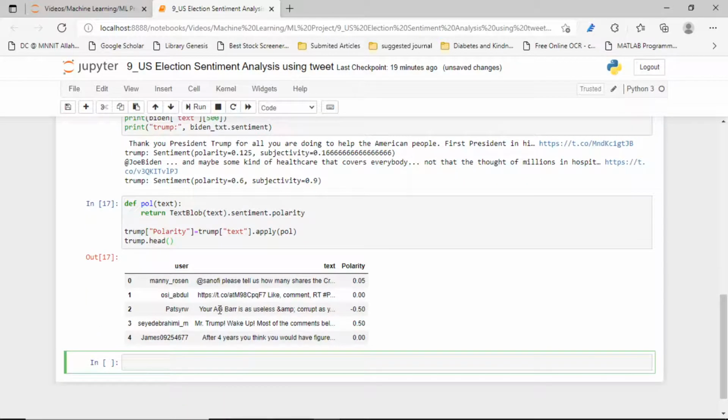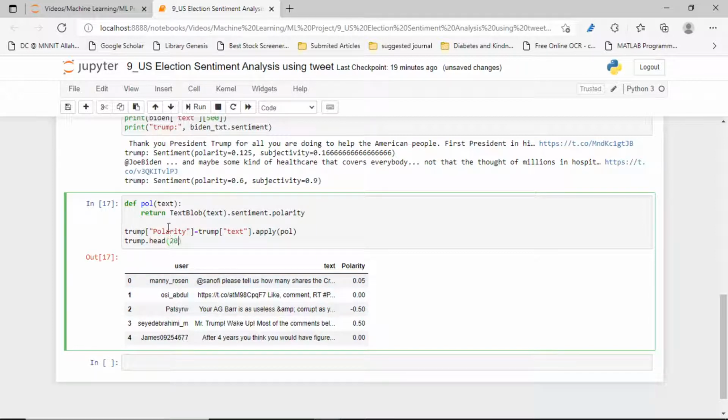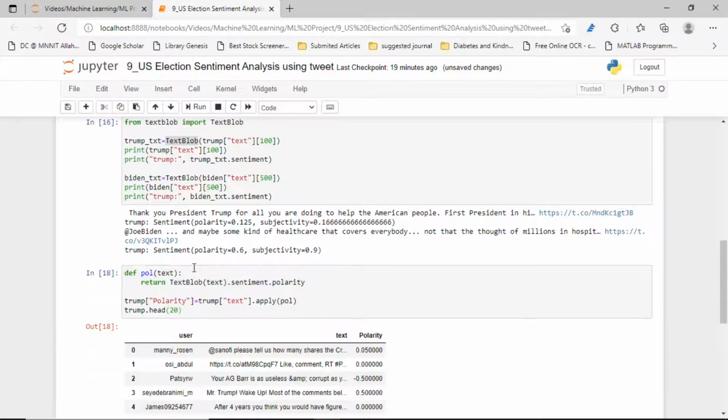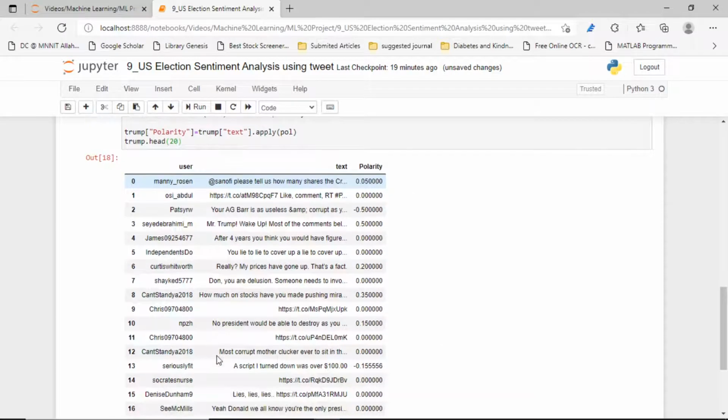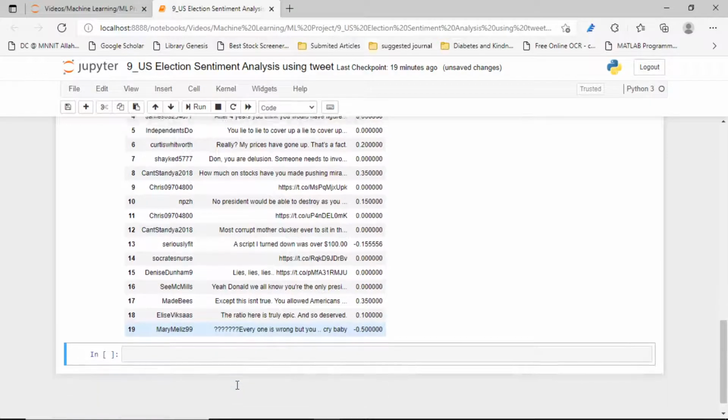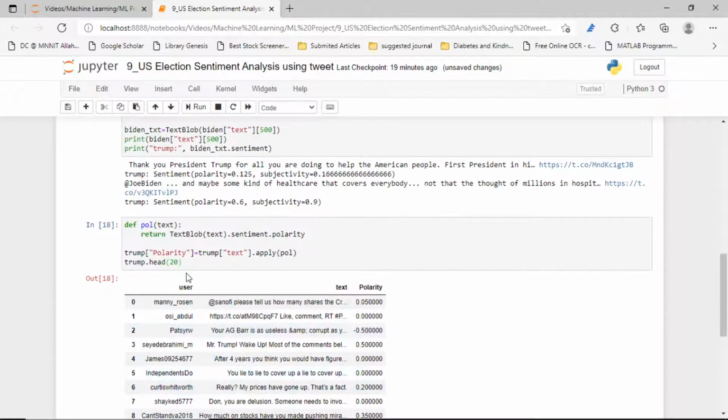Yes guys, you can easily see the first rows. Its polarity is 0.05. This one is the polarity value, and you can see there is also a negative one. Yes, these are the polarity values.